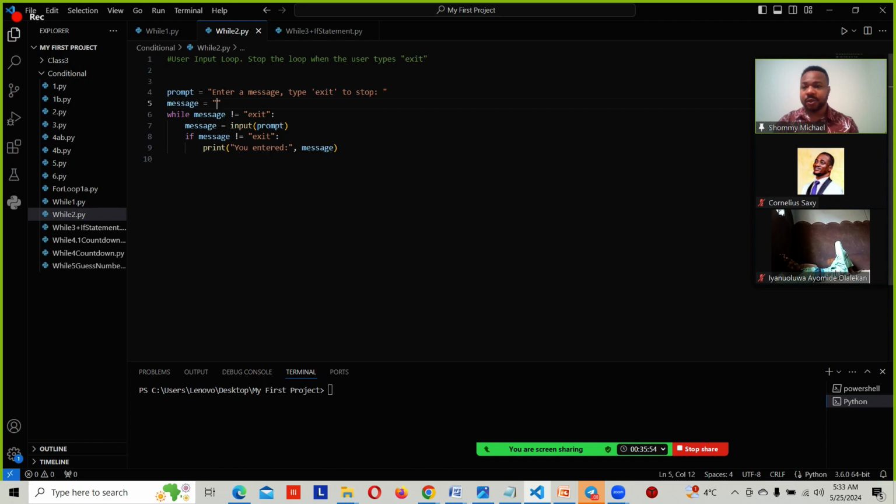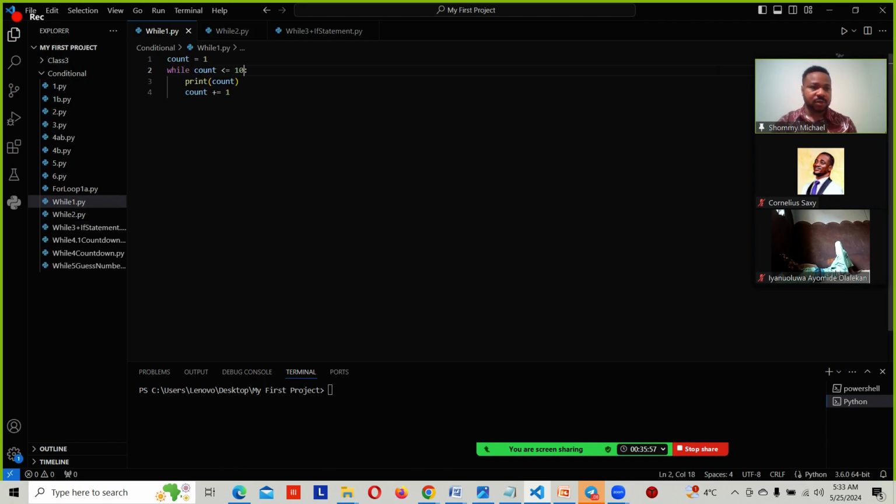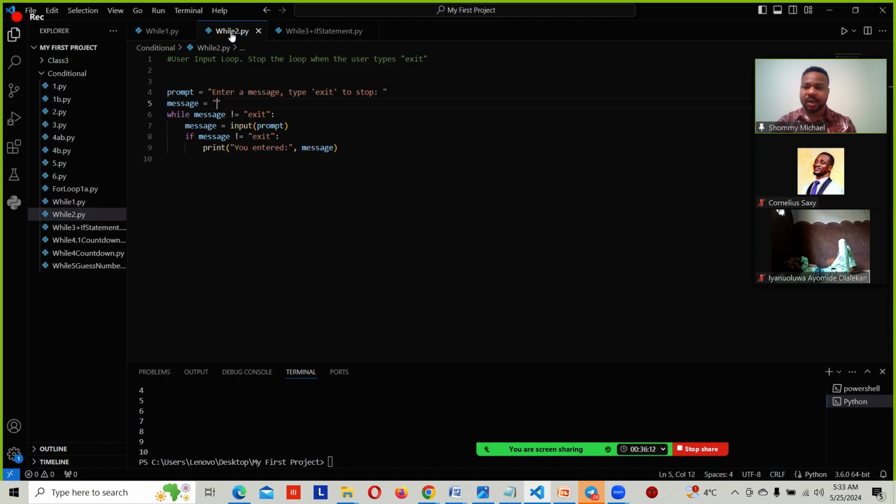The program we ran before, this one, does not prompt us to do anything. It just gave us the output of the program, right? We ran this program, it prints numbers 1 to 10 for us because of the way we wrote the code. But this program right here is going to prompt the user. So let's continue reading the code and interpret the code. Prompt, enter a message, type exit to stop. This is a string. This does not have anything to do with the code. Python does not execute this particular string because it's in quotation marks.